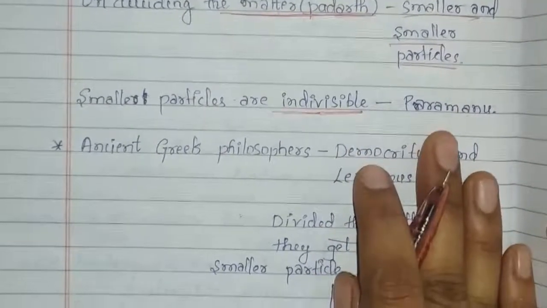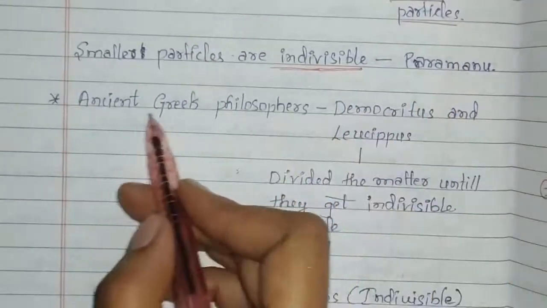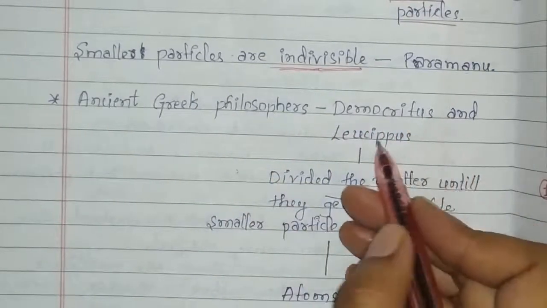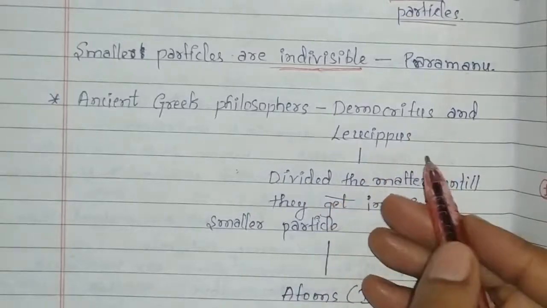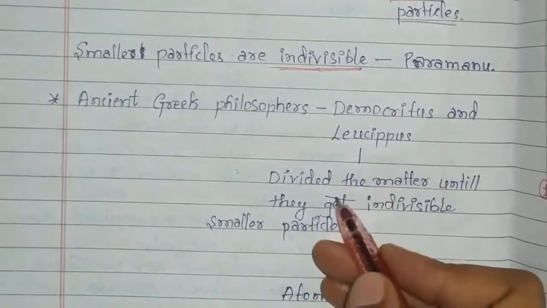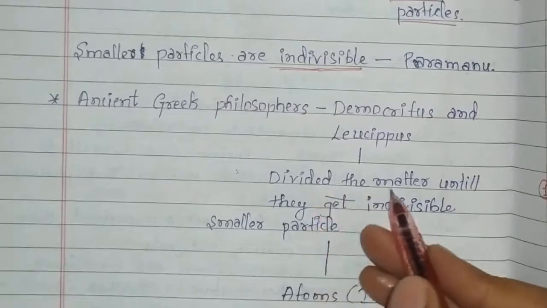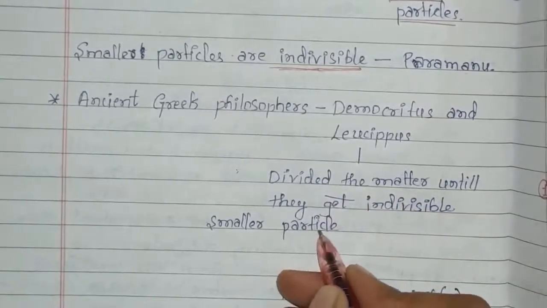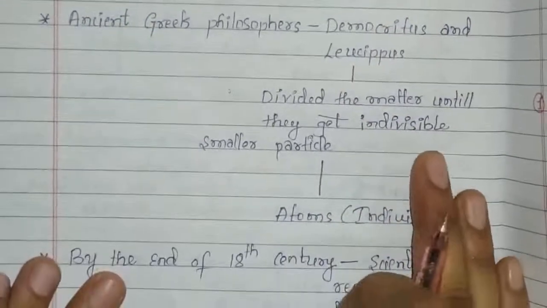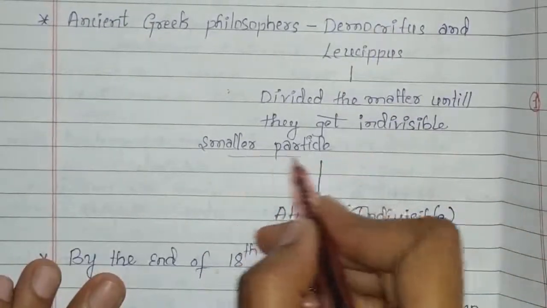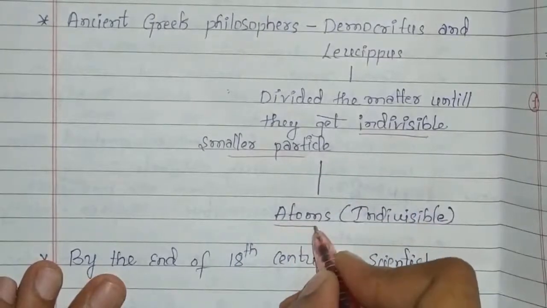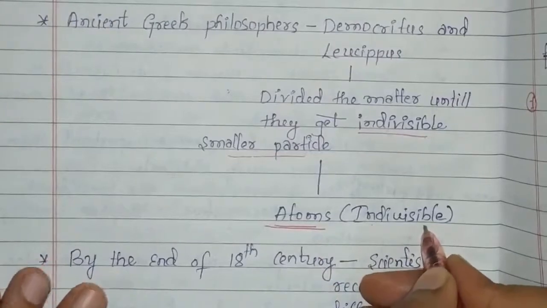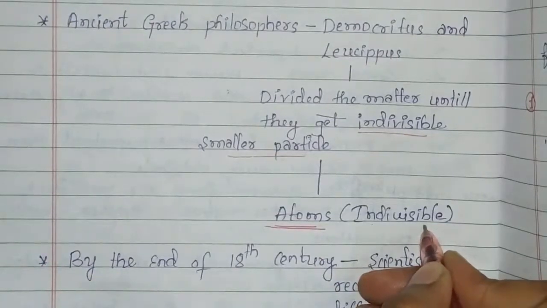Next came other ancient Greek philosophers, Democritus and Leucippus. They also did the same, dividing the matter until they got the smallest indivisible particles, and they named these particles atoms. Atom means indivisible, they cannot be further divided.